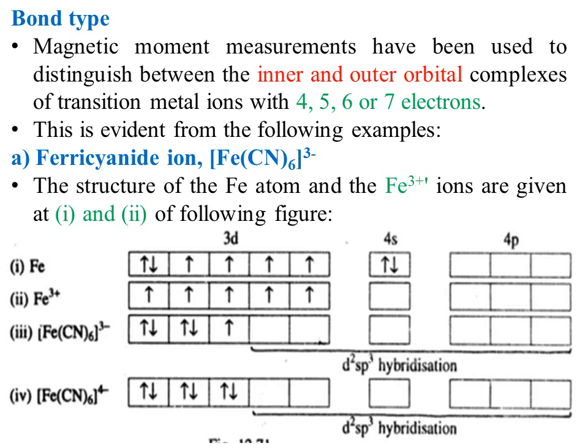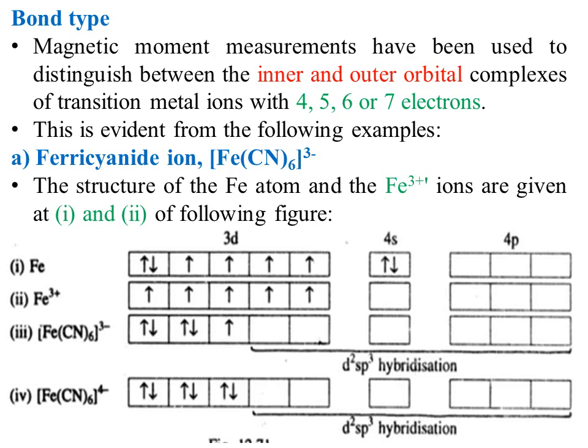The structure of iron atom and iron plus 3 ions are given in equations 1 and 2. As we know that iron has 26 electrons, so it means there are 6 electrons in the d subshell. When it is converted into Fe plus 3, it means it is losing 3 electrons. So 2 electrons are removed from 4s and 1 electron will be eliminated from the d subshell. So after having Fe plus 3 oxidation state, there will be a total of 5 electrons in the d subshell.